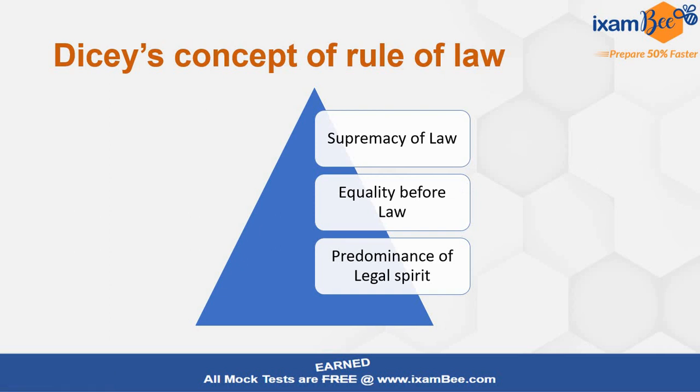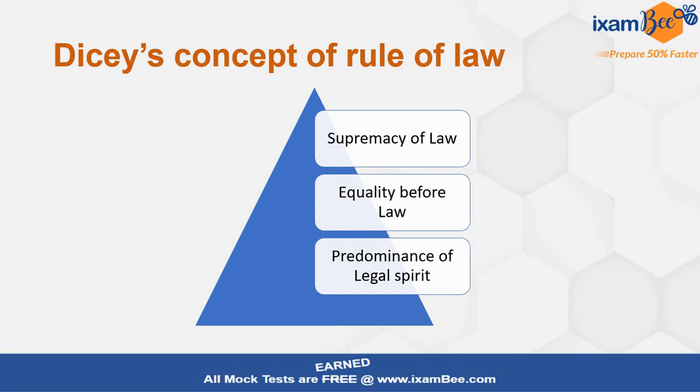Now coming to Dicey's concept of rule of law, which is the most important area over here. In rule of law, we always talk about Dicey, because Albert Venn Dicey was a British jurist. He gave this concept long ago in 1885 in his book relating to the constitution. He has given 3 pillars. From an exam point of view, you should know these three principles, which are the pillars of rule of law as the main principle. What is supremacy of law?